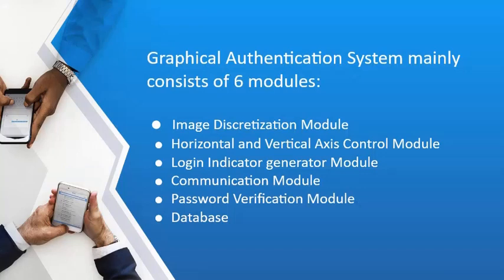Passmetrics is mainly composed of 6 modules: image discretization module, horizontal and vertical access control module, login indicator generator module, communication module, password verification module, and database.